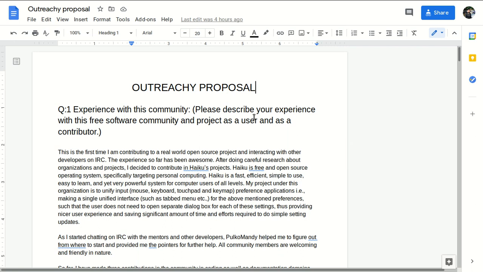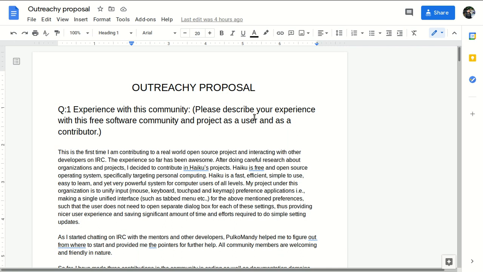You are also asking me whether we have to make a proposal after the initial application. But no, if your initial application is approved, then you have to do some pre-contributions or select the project, interact with the open source community about the project, and then do contributions.